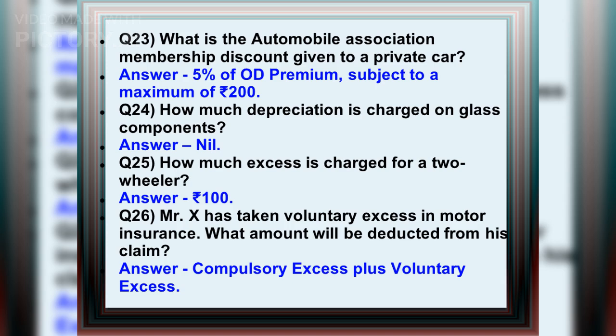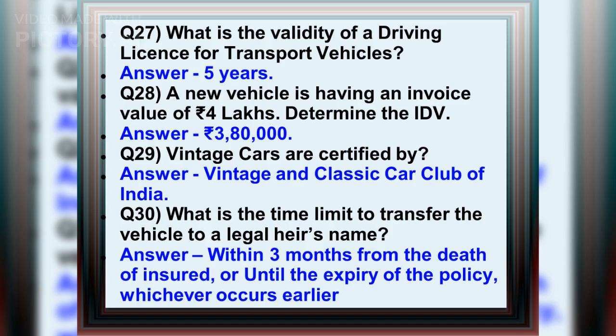Q26. Mr. X has taken voluntary excess in motor insurance. What amount will be deducted from his claim? Answer: Compulsory excess plus voluntary excess. Q27. What is the validity of a driving license for transport vehicles? Answer: 5 years. Q28. A new vehicle is having an invoice value of 4 lakh rupees. Determine the IDV. Answer: 380,000 rupees.